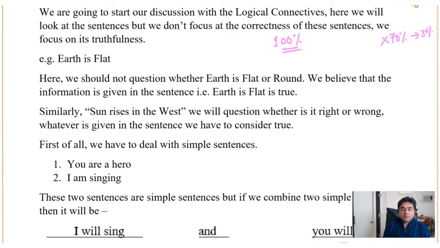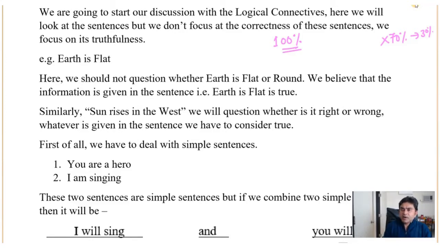Number two, whatever the sentences are given, you have to take it as correct. For example, if instead of east it is written that the sun is rising from the west, you have to accept it. Or let's say the earth is flat, then you have to accept the earth is flat. Or if they say the earth is square, then you have to accept that whatever is written is correct, and based on that statement you are going to come out with the correct conclusion. So that is two things that you need to remember.